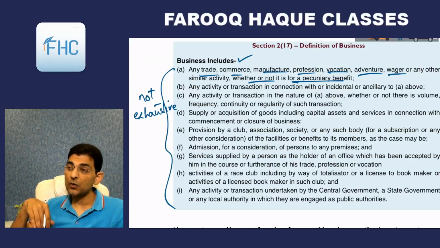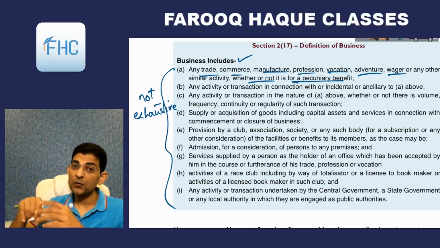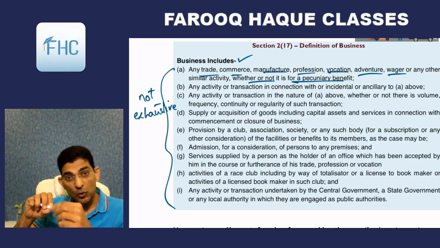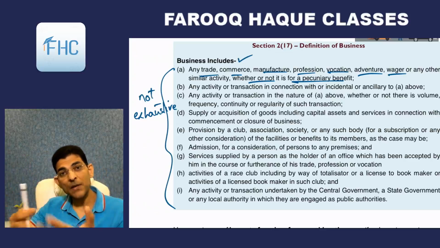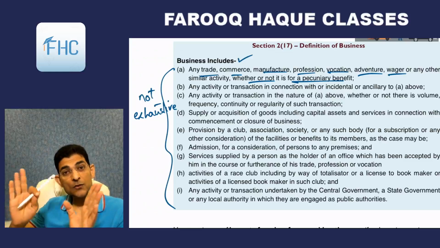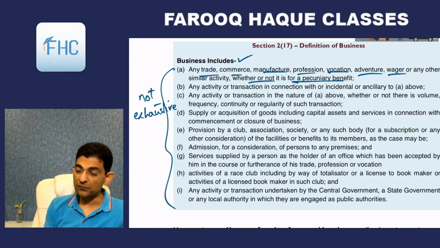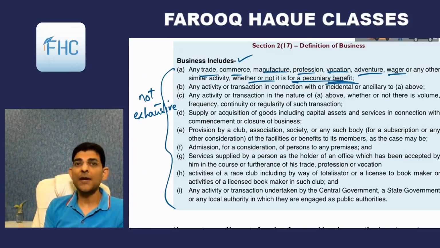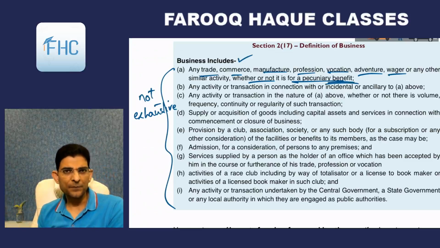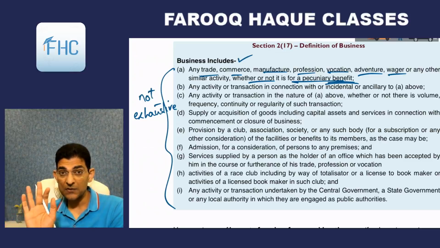Like there are cooperatives and consumer societies whose intention is not to make profit, so they buy in bulk and supply to their members. That is also supply. So profit motive, pecuniary benefit, is not a criterion to define business.